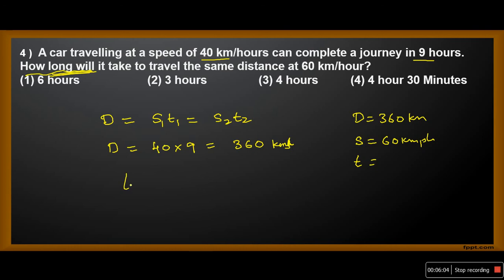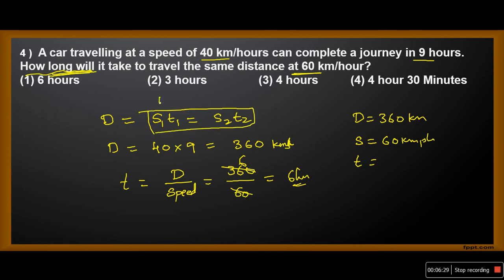So time is equivalent to distance by speed. Distance by speed. What is the distance? 360. What is the speed? 60. Now he is traveling at 60 km per hour. 60 ones, 60 sixes. So the answer is 6 hours. You can do it directly by using this formula.